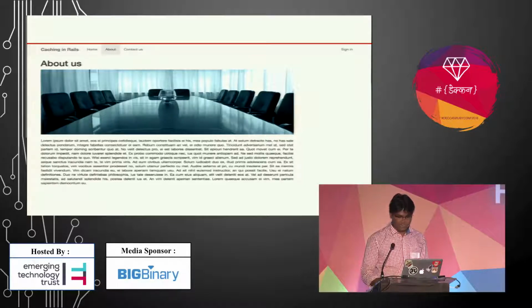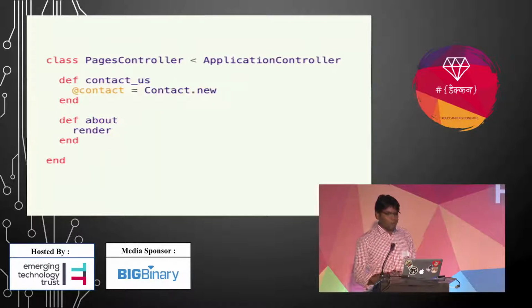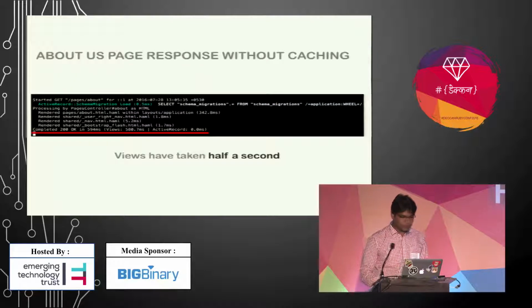So let's cache this page. This is the controller for that about us page. Here the about action actually renders that page. You can see these are the normal logs that we get for the action of that about us page, and you can see the views have taken half a second. That's seriously weird.